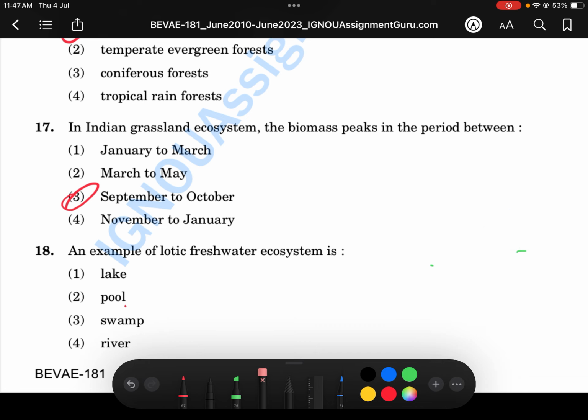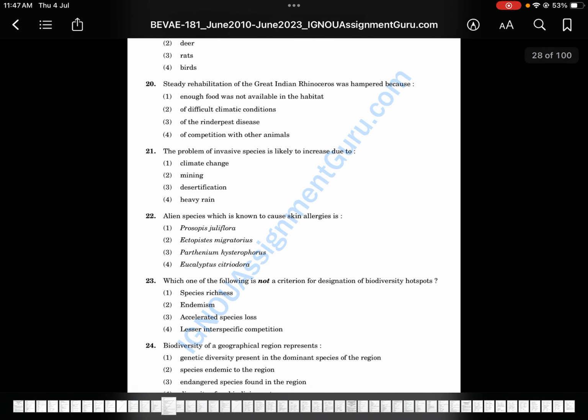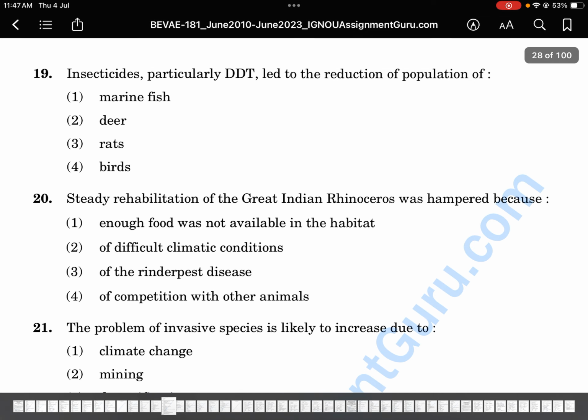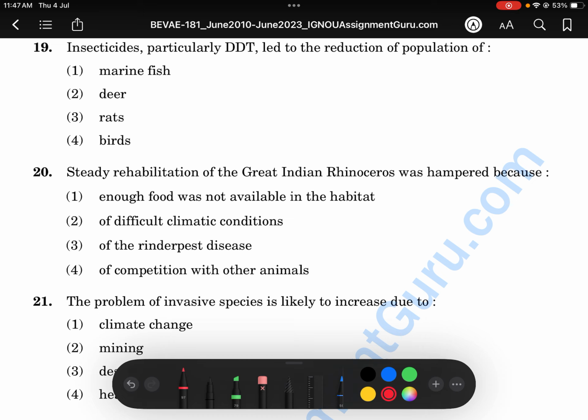Okay, so let's answer river. Next we'll solve this fast. Bird. Insecticides, particularly DDT, lead to reduction of population of marine fish.